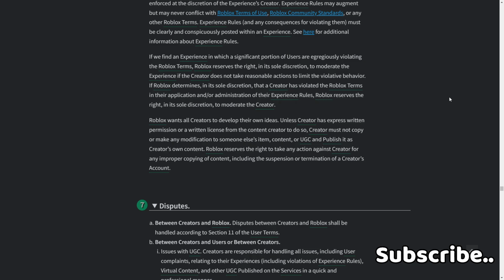Roblox wants all creators to develop their own ideas unless the creator has express written permission or a written license from the content creator to do otherwise. The creator must not copy or make any modifications to someone else's item, content, or UGC and publish it as the creator's own content. Roblox reserves the right to take any action against the creator for any improper copying of content, including the suspension or termination of a creator's account.